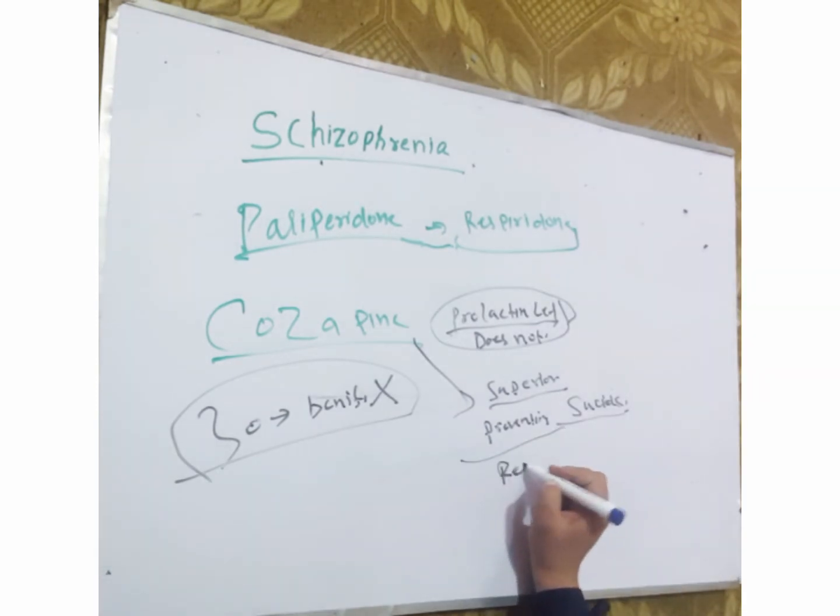In some resistant cases, this drug helps the patient and prevents suicide.